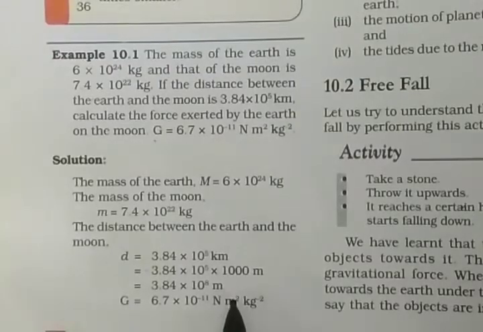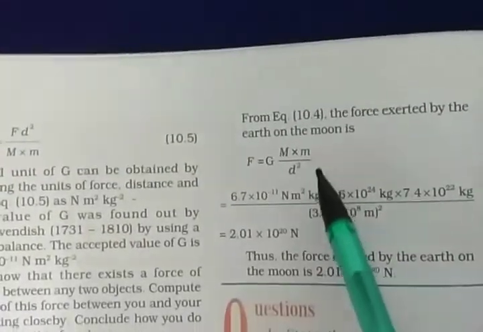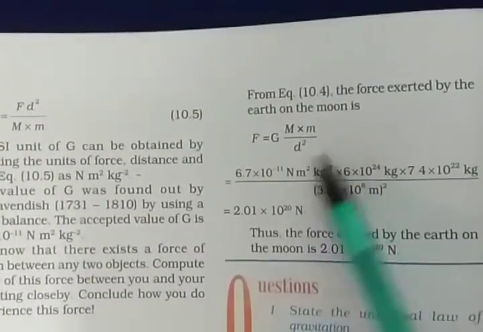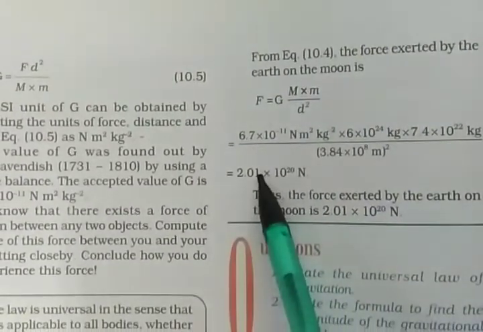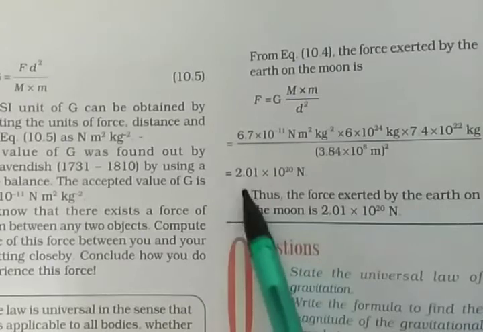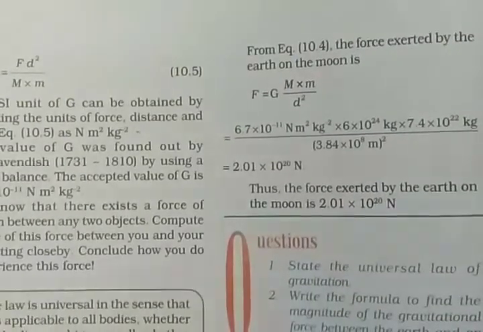So when you put these values in this formula, F equal to G into m into m divided by d square, you will get the force exerted by Earth on the Moon as 2.01 into 10 raised to 20 newtons.